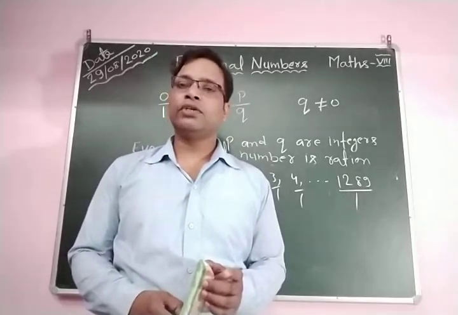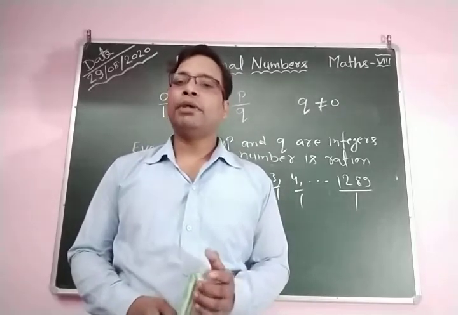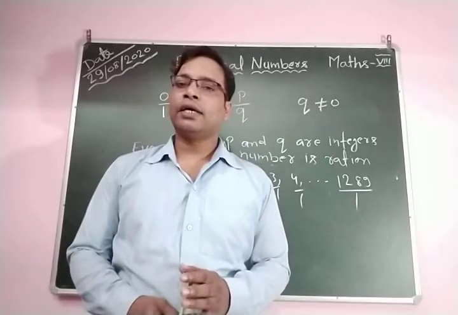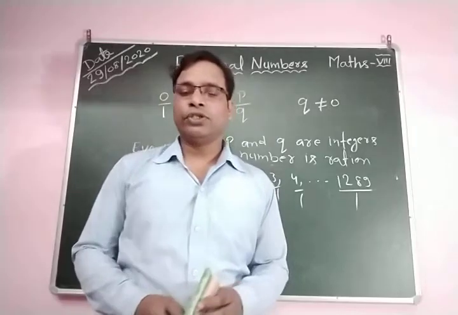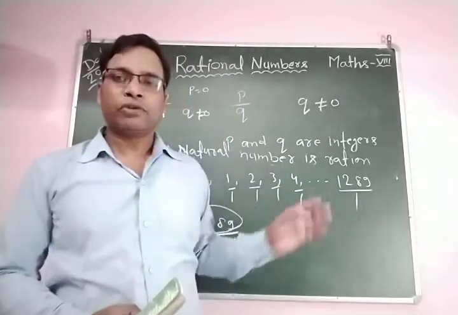So students, I hope all of you understood the definition of rational numbers. If you express any number in the form of P by Q, where P and Q are integers and Q does not equal 0, it is called a rational number. You can see examples here.